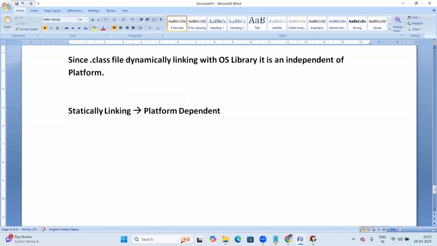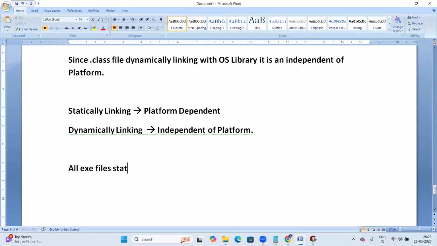If it is dynamic linking, that is independent of platform. Since it is dynamically linking, it is independent of platform. All exe files use static linking.